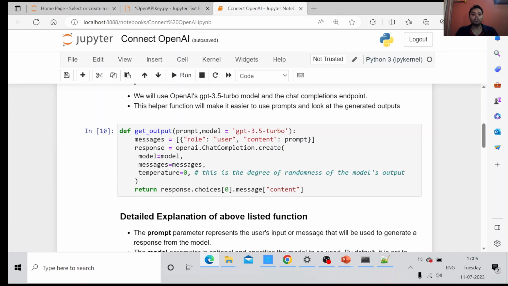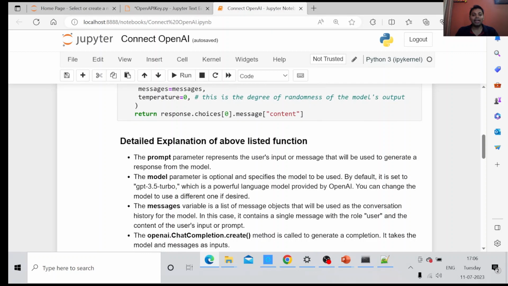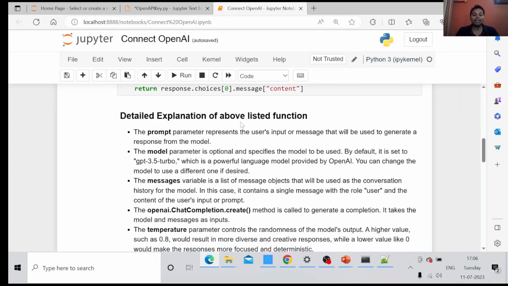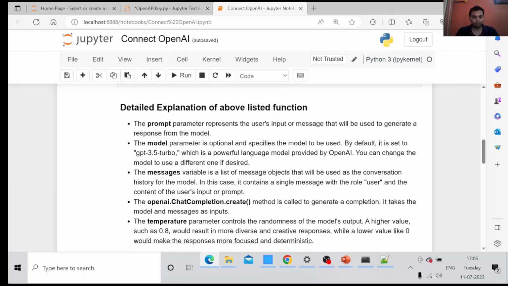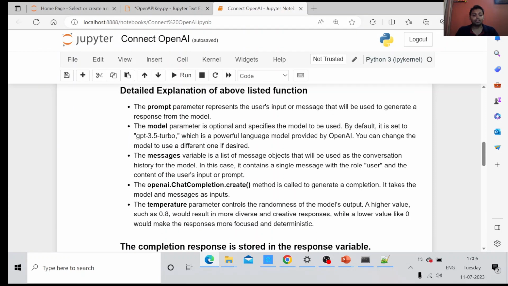There are many models available from OpenAI, like GPT-3 and GPT text-davinci. Here I have provided a detailed explanation of each and every line of this code. You can get the link of the notebook in the description. Here, there are a few things worth noting. First of all, the prompt. Second one is the model, the model which we have used.